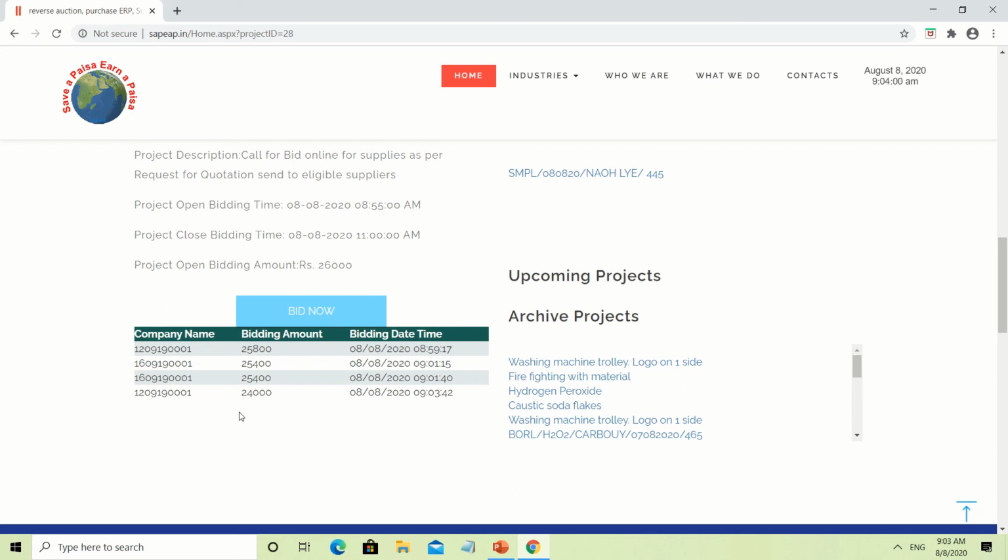And this method, this reverse auction, is used by all major industries, either Reliance Petrochemical or Tata or Gillette or any refinery. All industries are using it, spending huge money in crores. So you are kindly requested to please check it once and give us the opportunity to serve you once. Thank you.